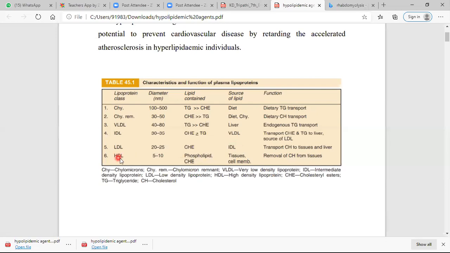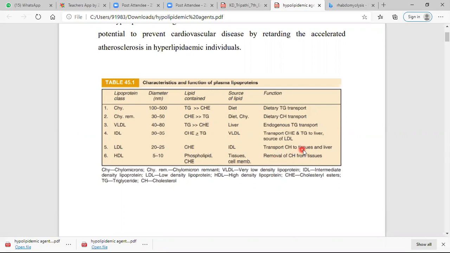So HDL is the good lipid as compared to LDL. This question is also asked in the GPAT examination. In treatment, you have to increase the level of HDL and decrease the level of LDL. Why? Because HDL removes cholesterol from the tissue, and LDL transports cholesterol to the tissue.